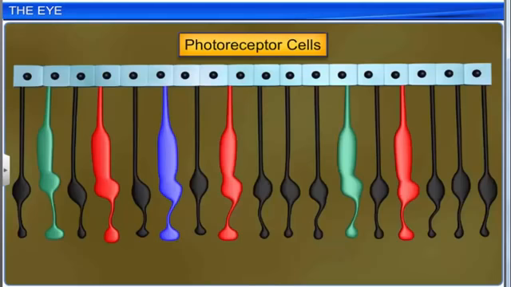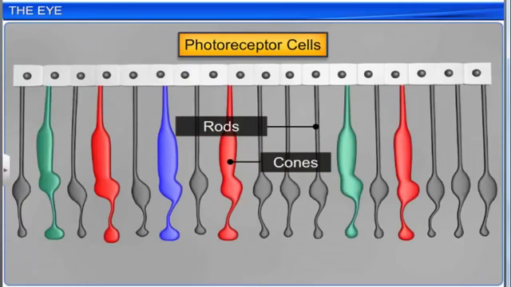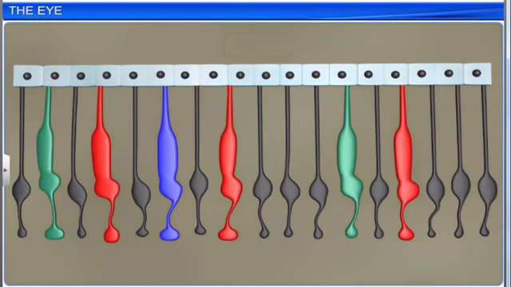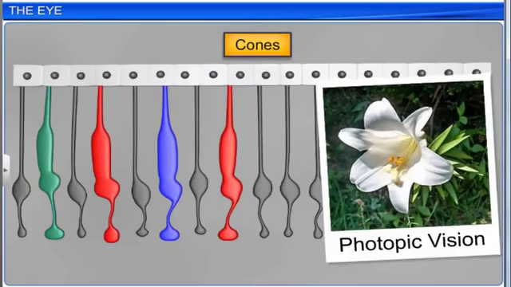Photoreceptor cells are of 2 types, rods and cones. These cells contain photopigments. The cones are responsible for color vision and daylight vision, which is also known as photopic vision.